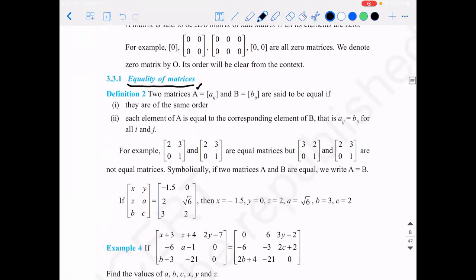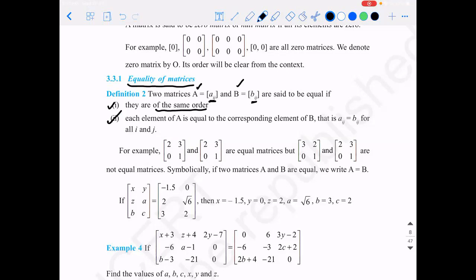So if there are two matrices A and B whose elements are Aij and Bij, they are said to be equal if they are of the same order in the first place. Second, is that sufficient? If the first condition is satisfied, then we need to ensure that each element in the matrix A is equal to the corresponding element in the matrix B. What do I mean by corresponding elements?